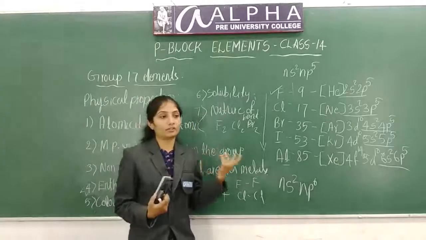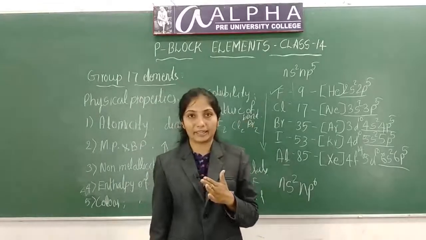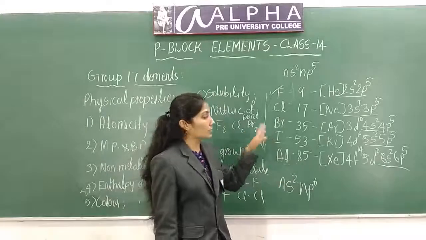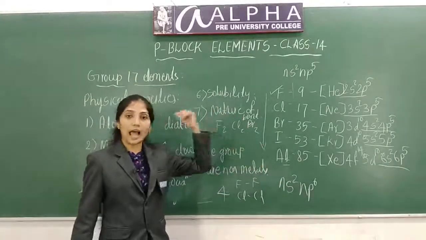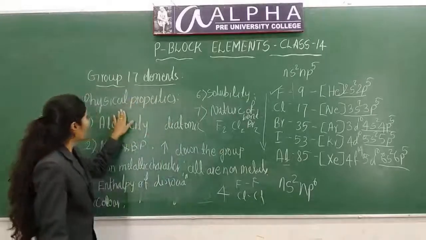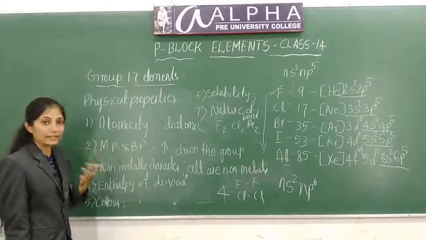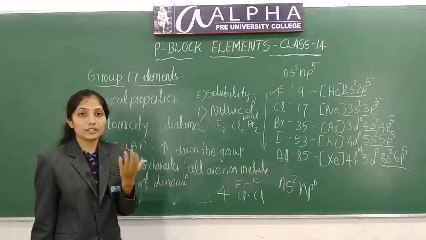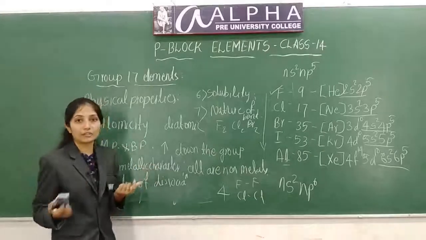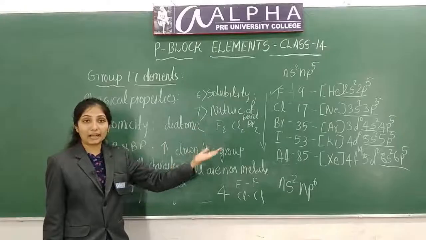Ionic bond is formed with more electropositive elements such as alkali and alkaline earth metals, and with other elements, for example hydrogen, they form covalent bonds with halogens. This is about physical properties. First one is atomicity. They exist as diatomic in nature. Melting and boiling point increases down the group because of increase in van der Waals force of attraction. They are all non-metallic in nature.